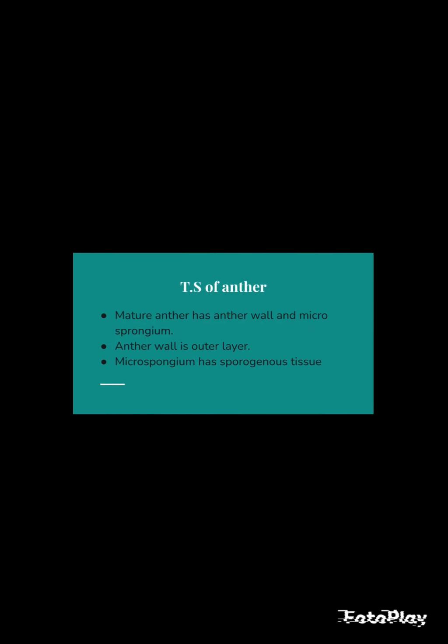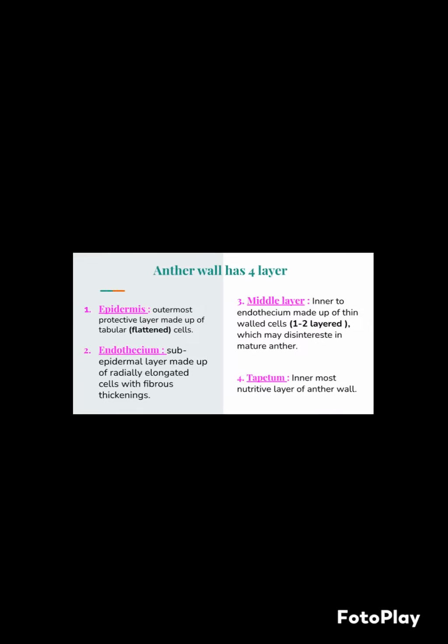In the T.S. of anther, the mature anther has the anther wall and microsporangium. The anther wall is the outer layer. The microsporangium has sporogenous tissue. The wall of the mature anther consists of four layers, 1.